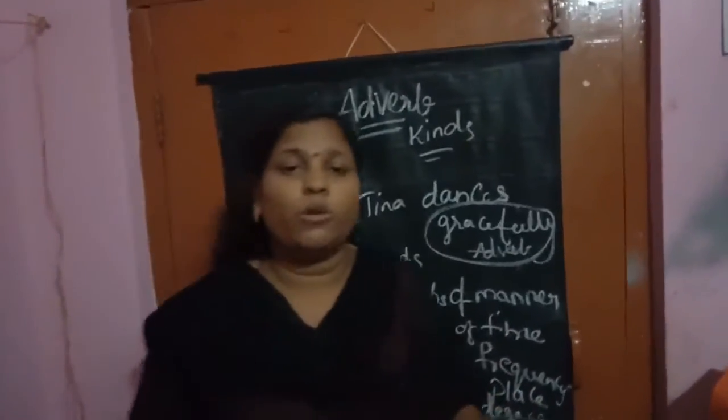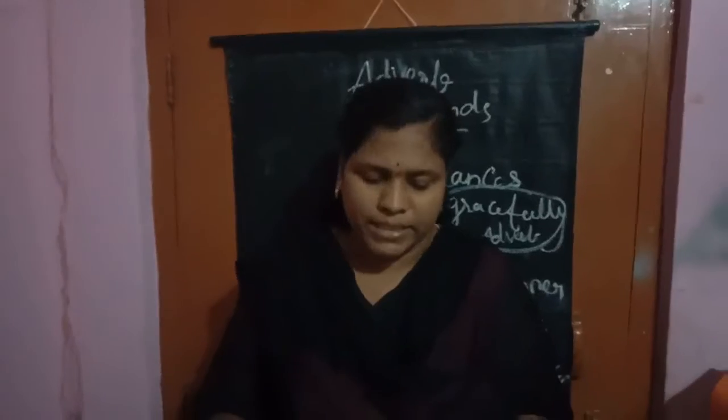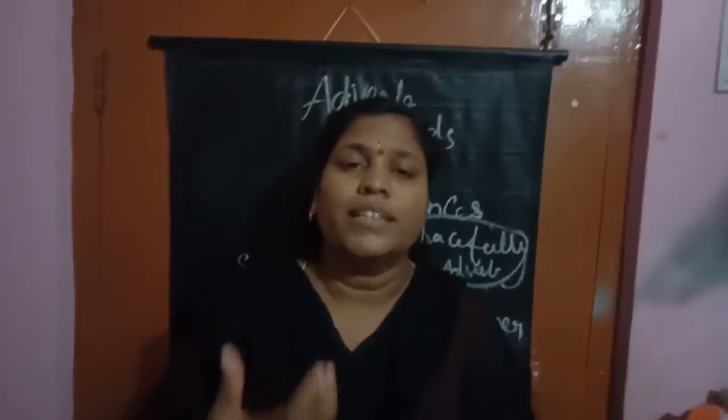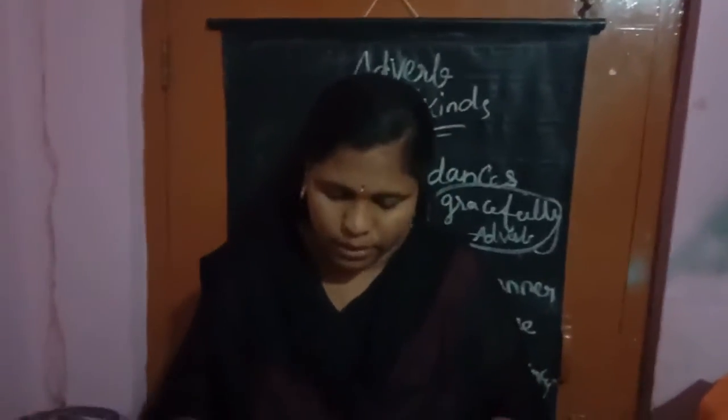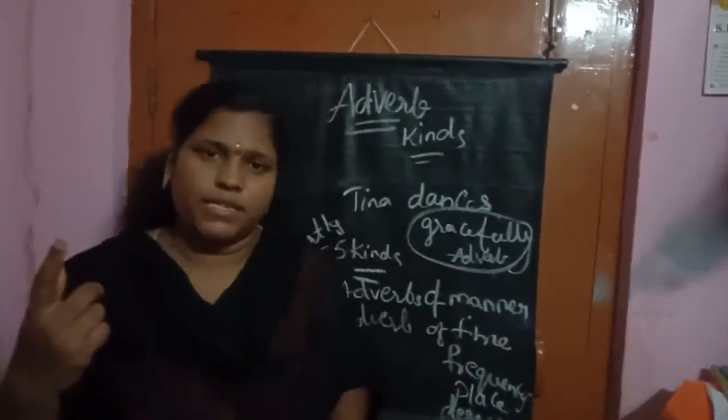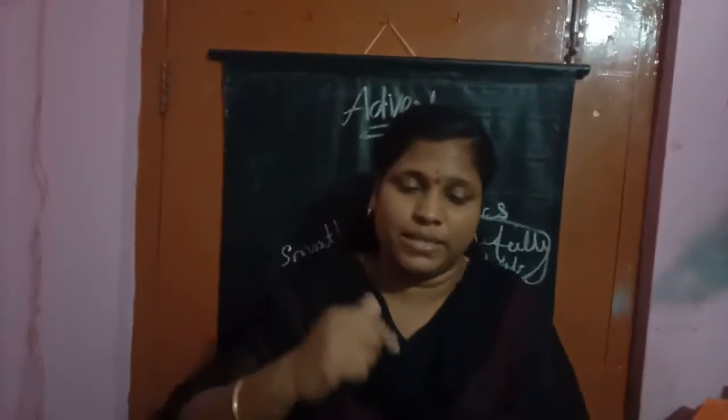Now coming to adverb of place. We are going to learn about the adverb of place. What happens here? It tells where something happened. See here, the cat crept upstairs. Where did it happen, children? Upstairs. Yes.